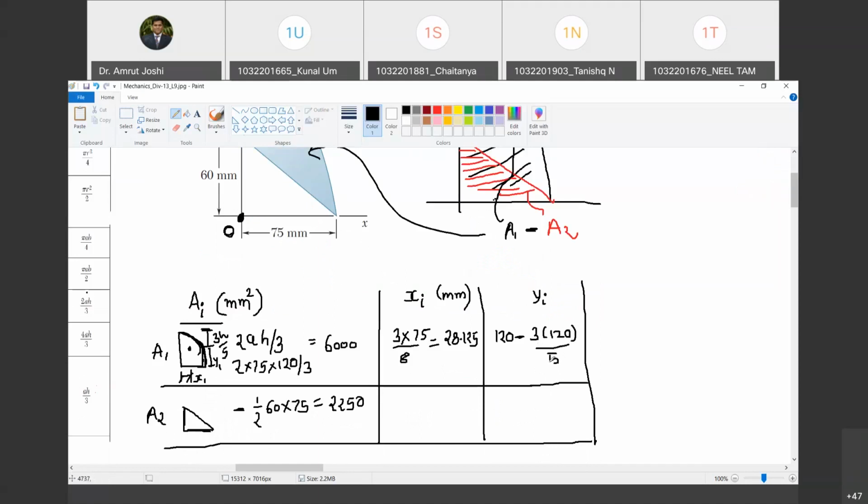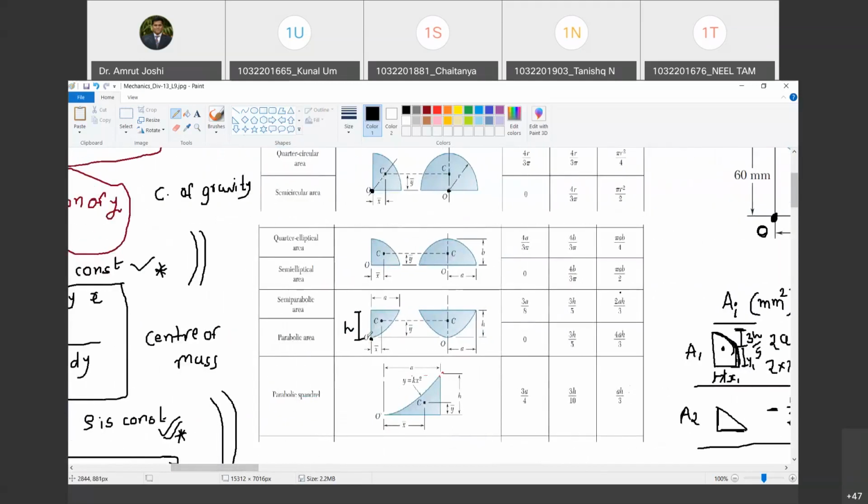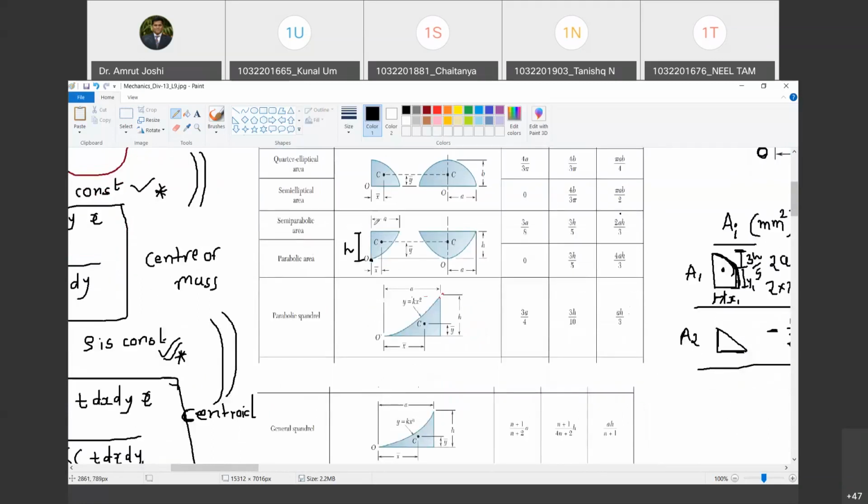Have you got this point? Yes. One second, sir. Let me explain once more because this is a crucial point. यहाँ पे जो दिया है वो वर्टेक्स के रेफरेंस से y बार का डिस्टेंस दिया है. But in our case we have flipped the parabola about the x axis. So therefore vertex से मतलब ऊपर से distance 3h by 5 है.